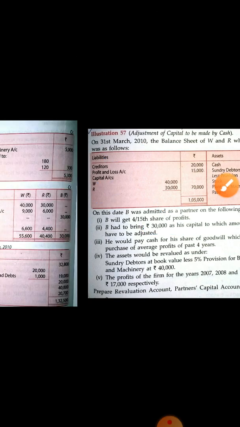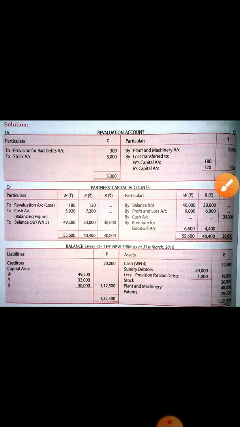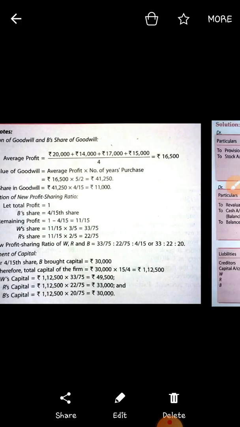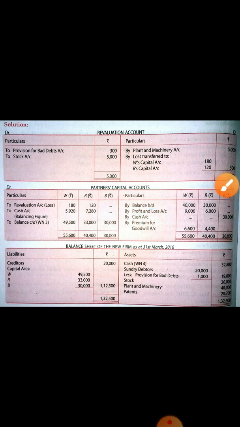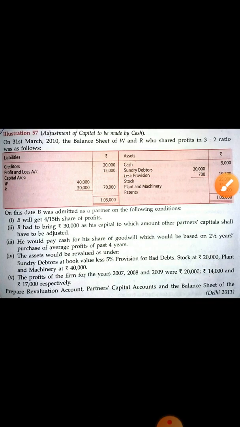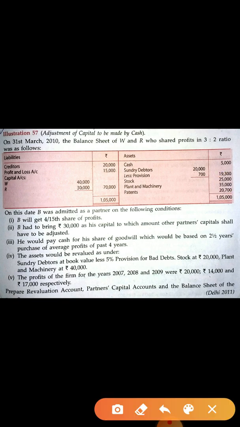Okay. You can see here, by cash, write down 30,000 in the B's column. Now next thing is by premium for goodwill. This premium for goodwill you have to calculate. Now what is the adjustment? The adjustment is based on 2.5 years purchase of average profit of 4 years.